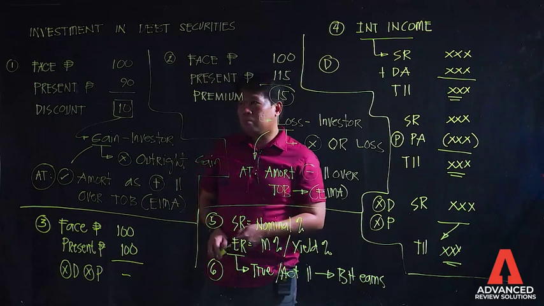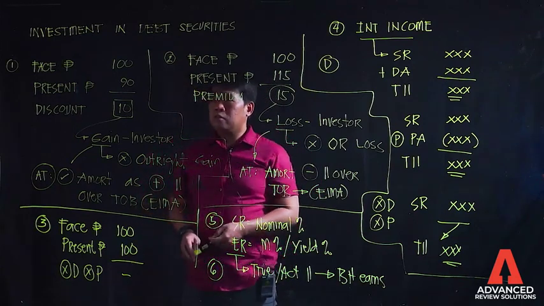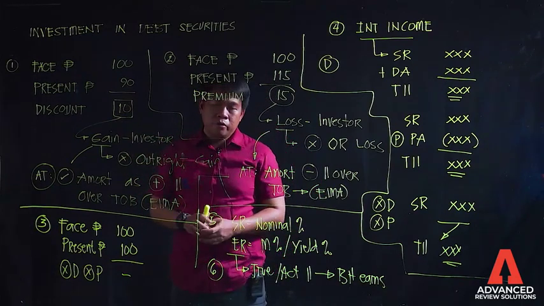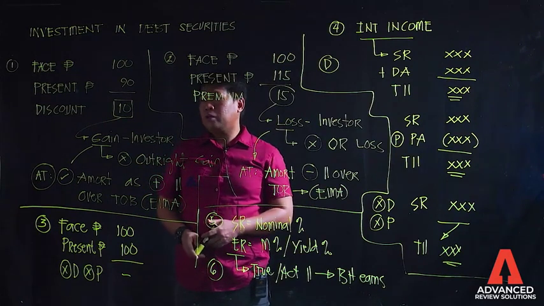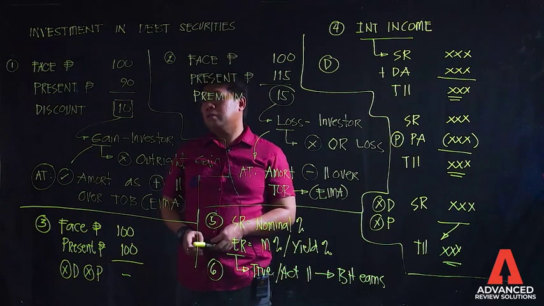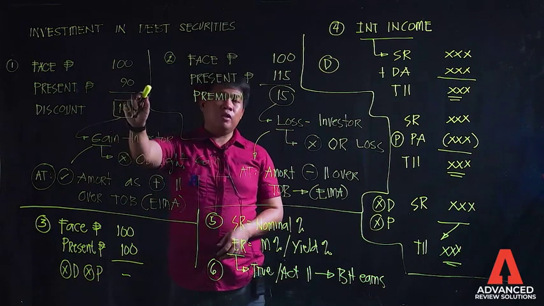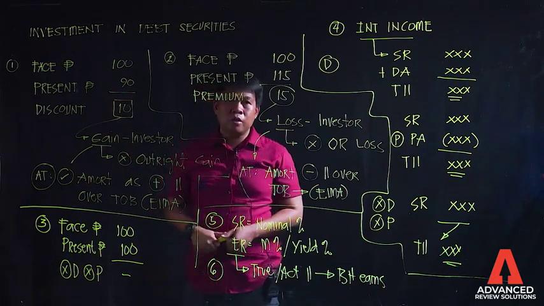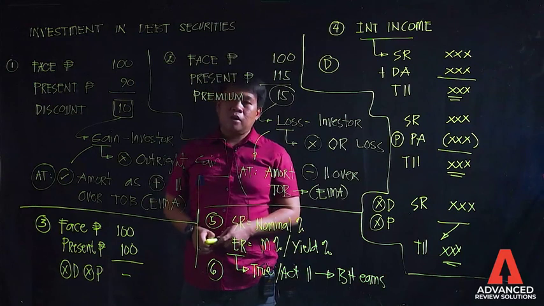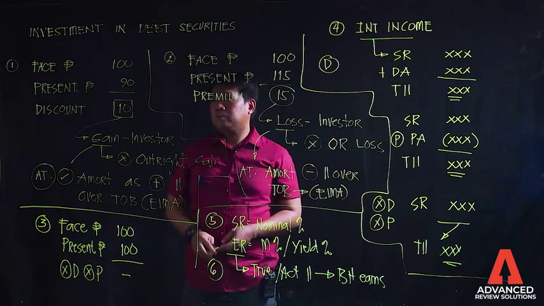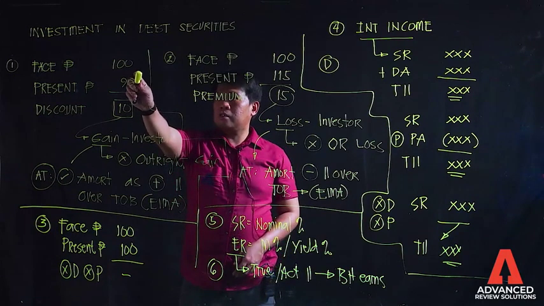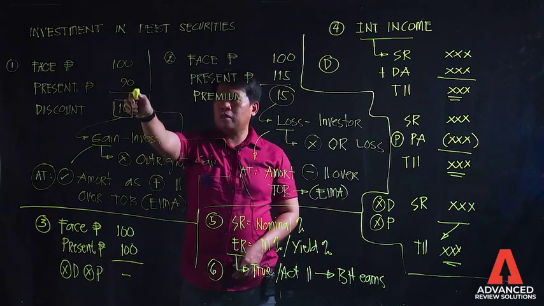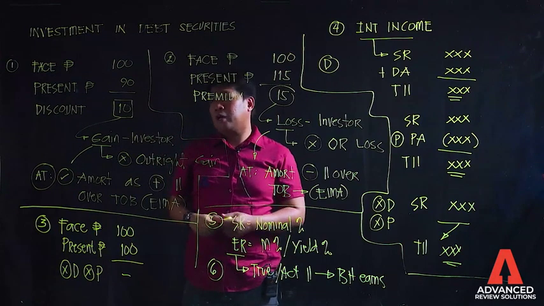In an investment in bonds problem, you will have the so-called face amount. This face amount is the amount that the bondholder or the investor will be getting at the maturity of the investment. And this present value is the value now, and this is the initial measurement of the investment in bonds or investment at amortized cost. If the face amount is higher than the present value, ibig sabihin, class, naka-discount ka.